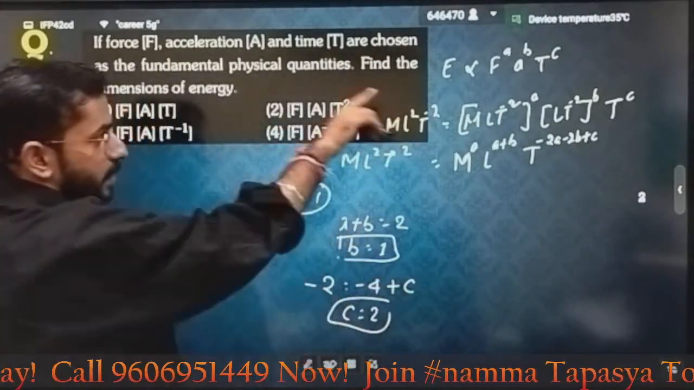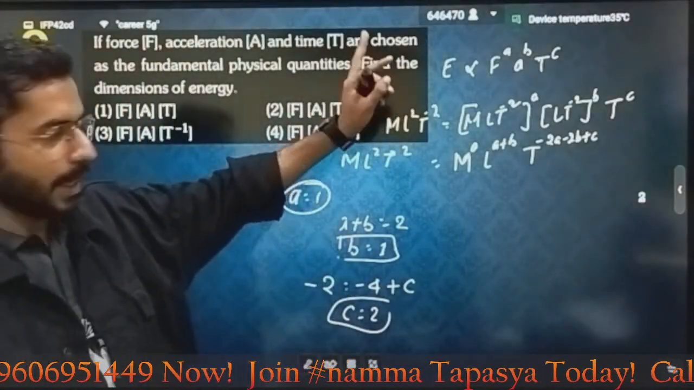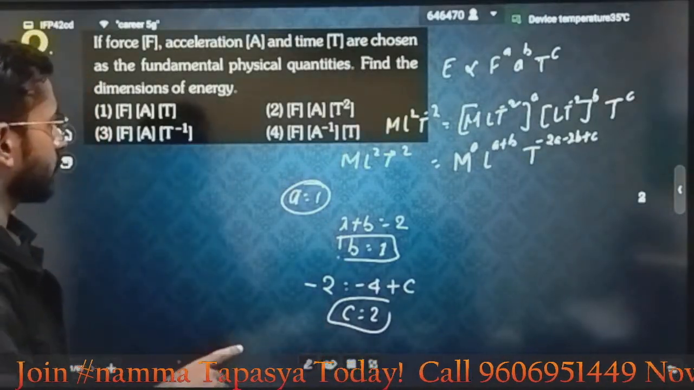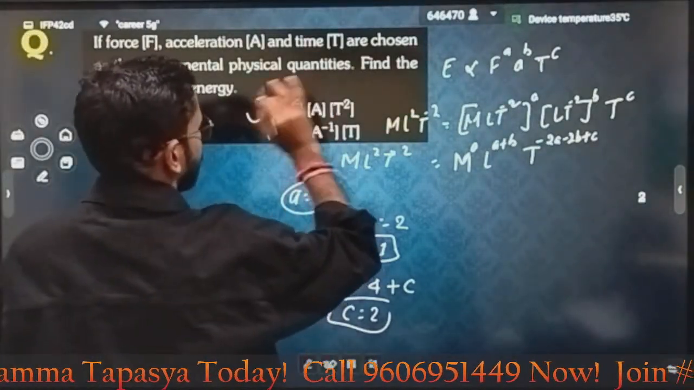Now just put the values again. That means I can say f power 1, acceleration power 1, and time power 2. Which option is giving me the same answer? Option 2 will be giving me the same answer.